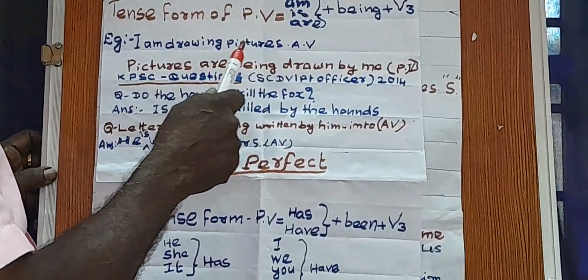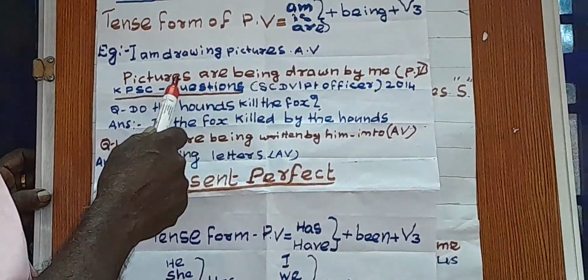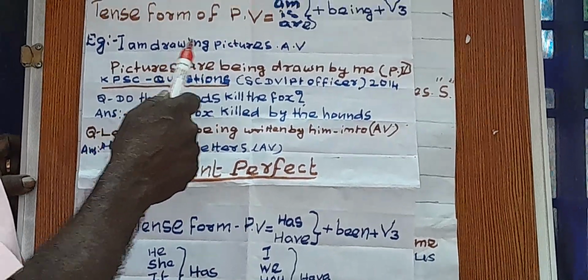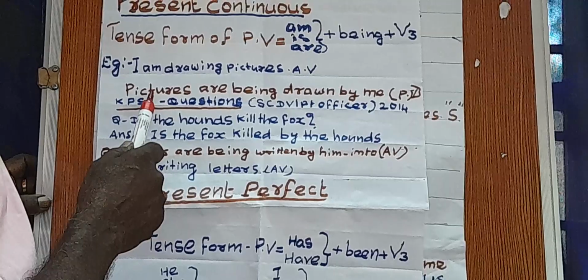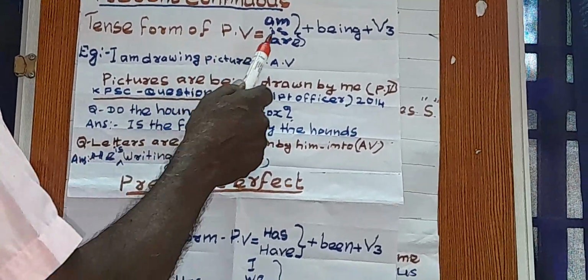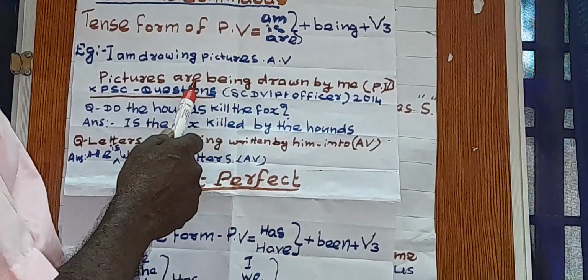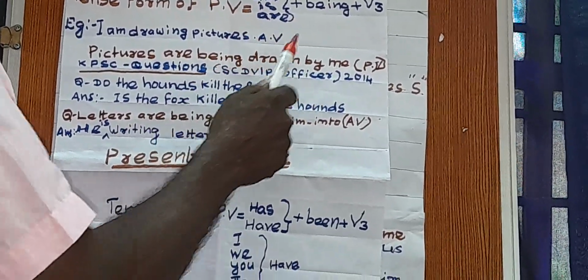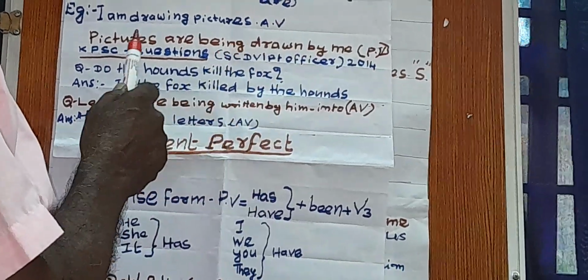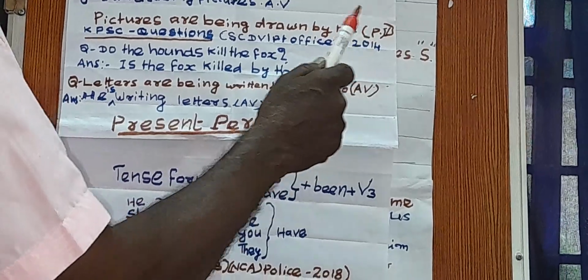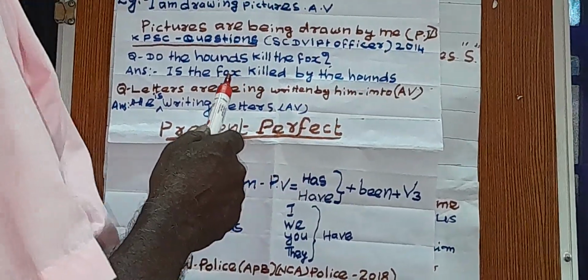The object here is pictures. If the subject of the passive voice is plural, we have to add are here. Then the formula is being plus V3. So pictures are being drawn by me, that is passive voice.